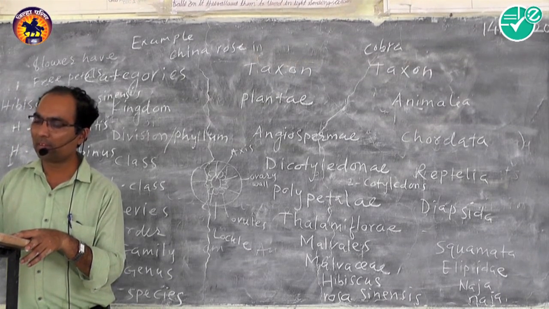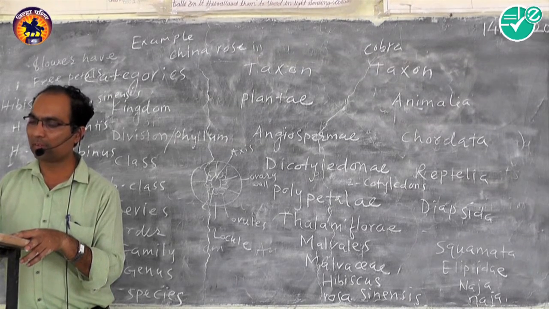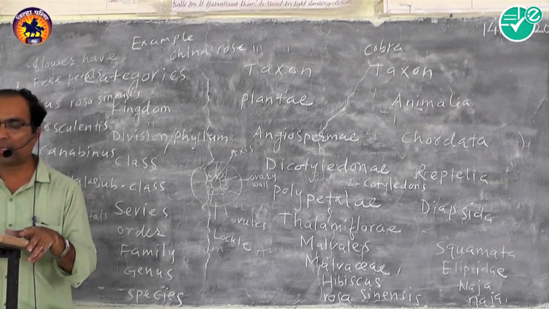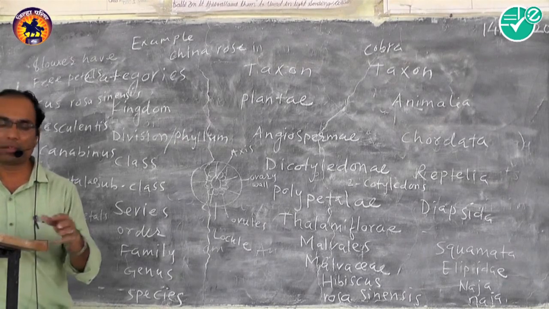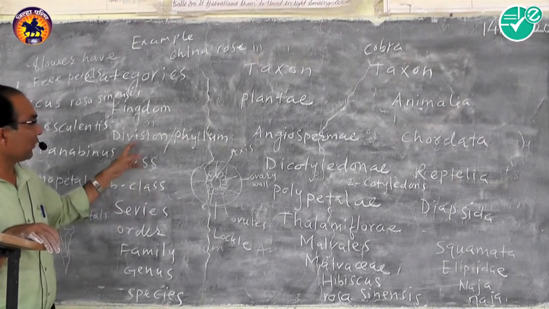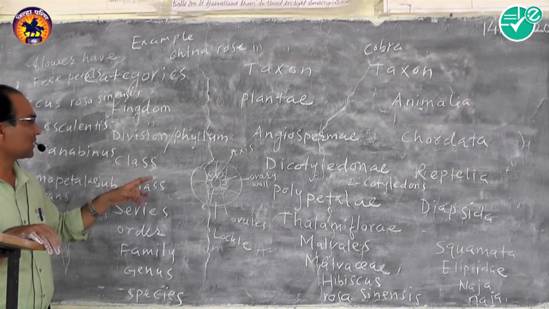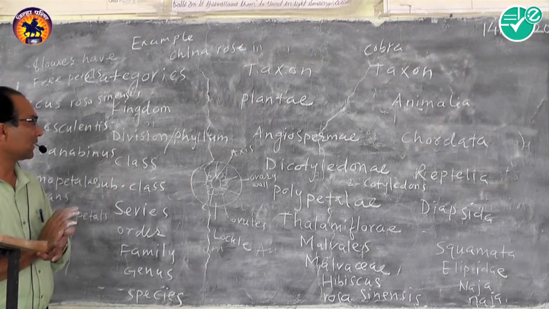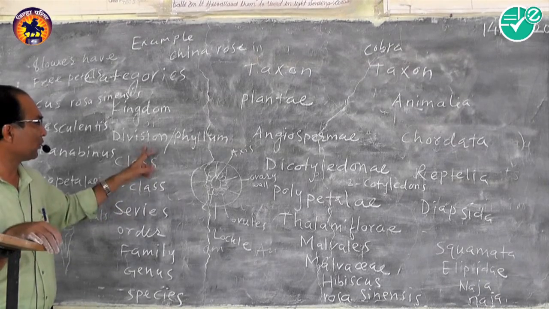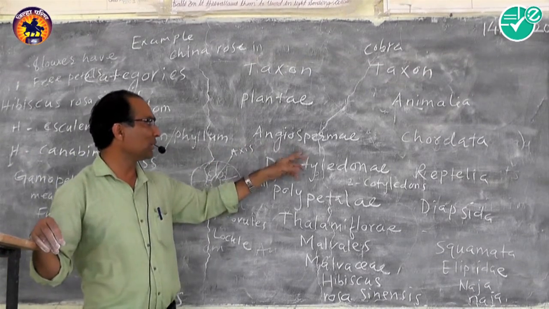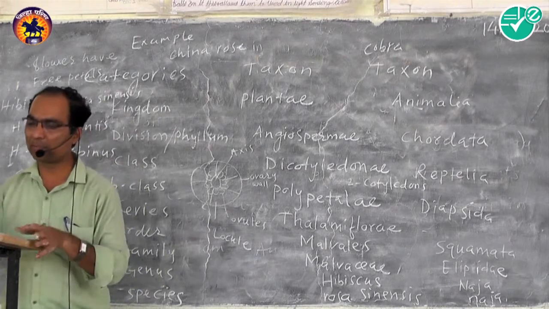Then these two classes, Dicotyledonae and Monocotyledonae, are present in the division Angiospermae. The two classes have the same characters and are placed in the same division called Angiospermae or angiospermic.